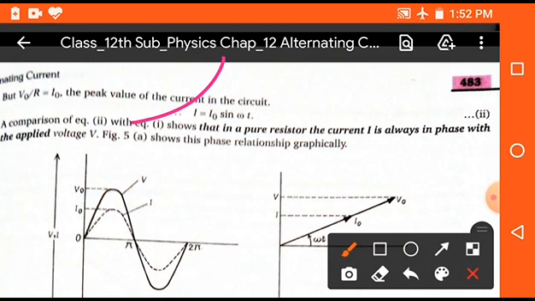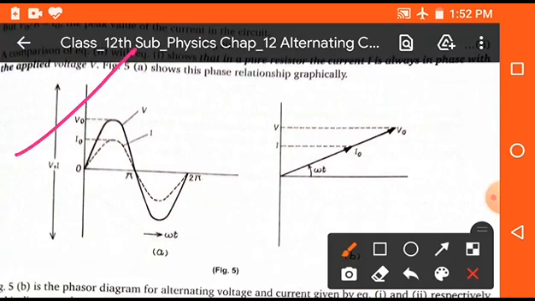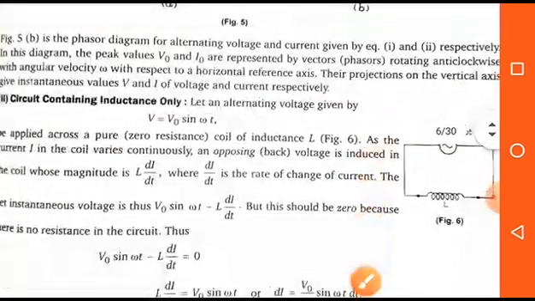Now the phasor diagram is given as follows. In this diagram, the motion of alternating current and voltage in the waveform is given, and the second diagram shows the inclination of alternating voltage and alternating current from the x-axis. Clear? So these are the phasor diagrams.